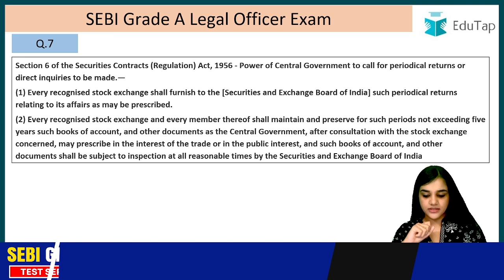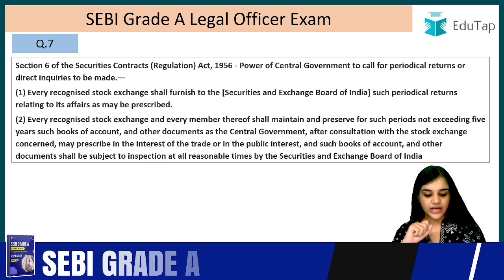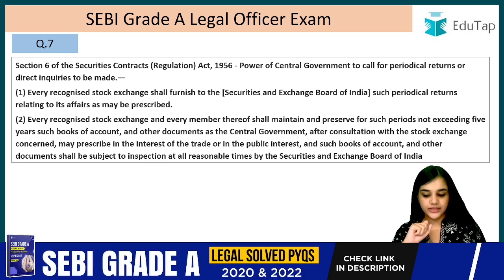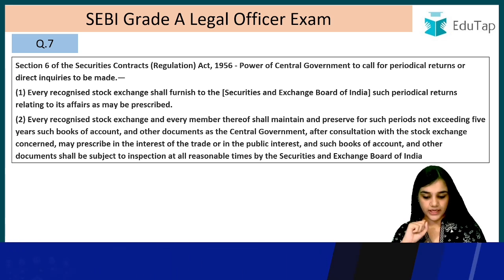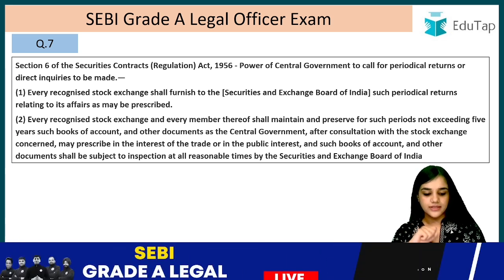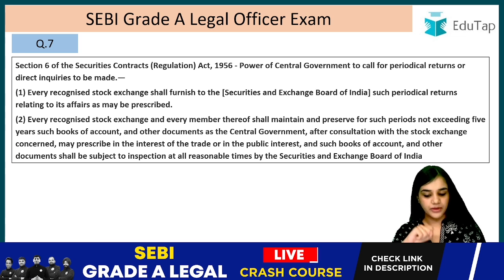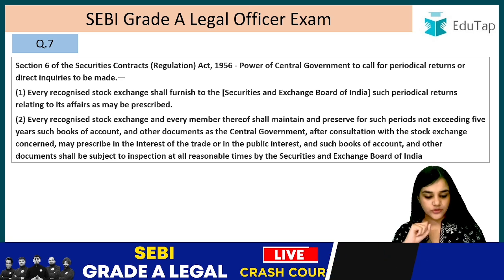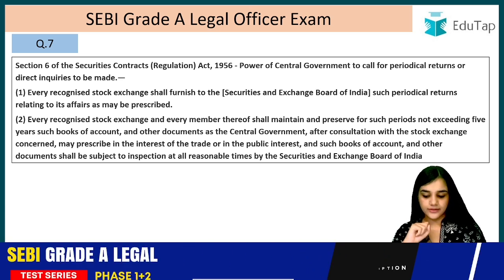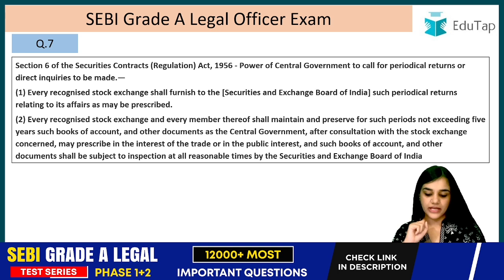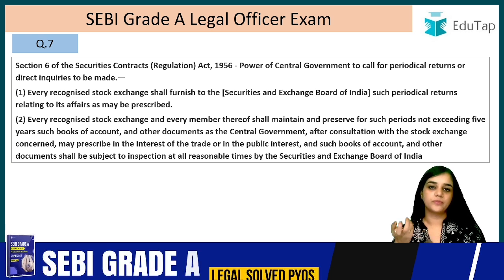Second, every recognized stock exchange and every member thereof shall maintain and preserve for such periods not exceeding 5 years, such books of accounts and other documents as the central government, after consultation with the exchange board concerned, may prescribe in the interest of the trade or in public interest, and such books of accounts and other documents shall be subject to inspection at all reasonable time by the Securities and Exchange Board of India, and they will be subjected to inspections, right?